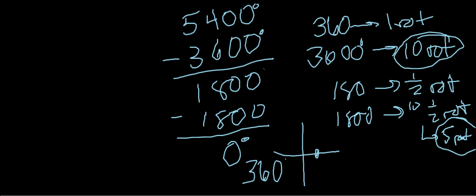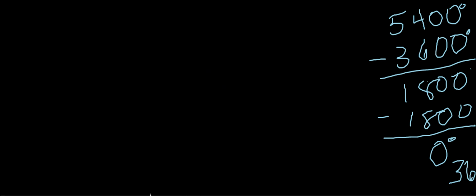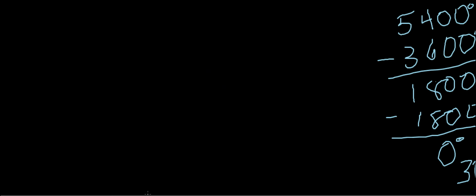And then there's one more methodology that we can use in finding coterminal angles. And this is to go in the opposite direction of the original angle. So let's draw my x and y axis. Alright, so say we have the angle 120 degrees again.